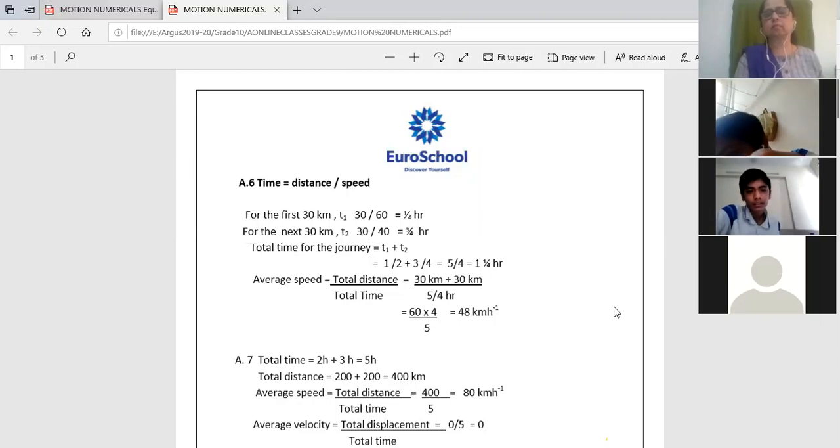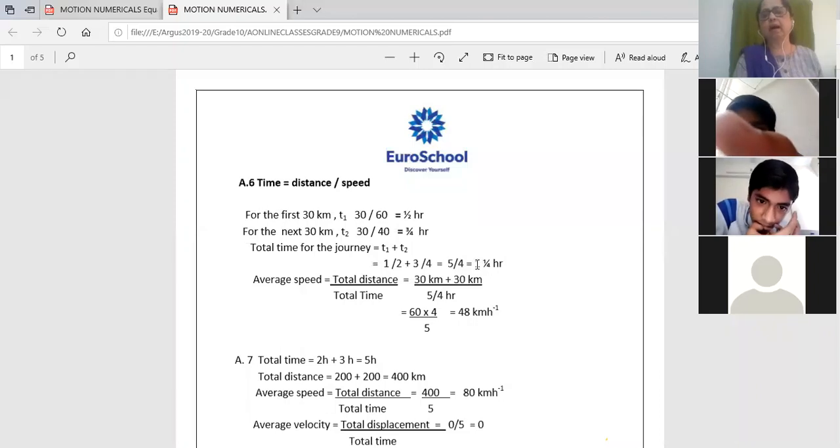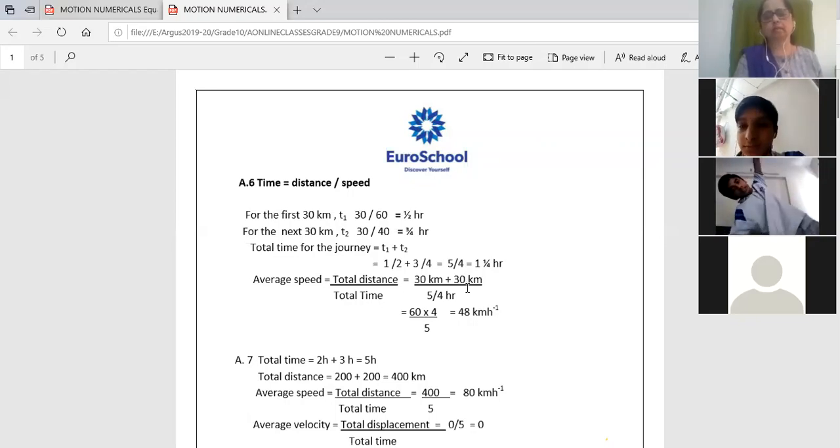Ma'am, how do we find the total time of the journey, which is given as 75 minutes? See here, the total time is 1 hour and 1/4 hour. Now, how many minutes is 1 hour? 60. And 1/4 hour is how many minutes? 1/4 of 60 is 15 minutes. So add 60 plus 15, which gives 75.